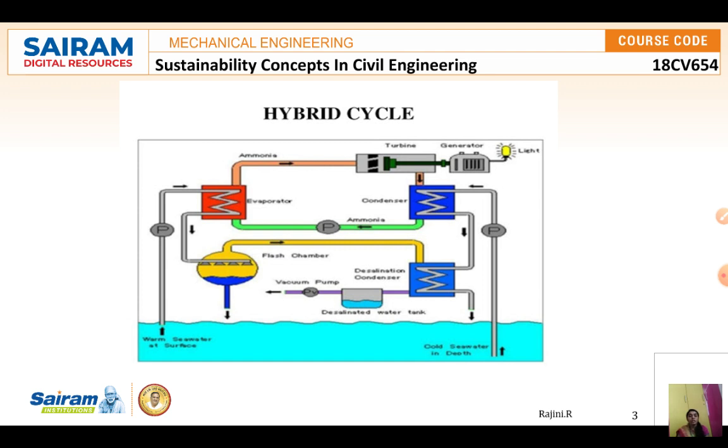Here this plant is going to work on the principle of the Rankine cycle. I think we have studied the Rankine cycle in the last subject, in the ATD or BTD, I'm not sure, and also in school or PU we have studied about this. How is this energy conversion going to happen in the hybrid cycle? It all depends upon the Rankine cycle.